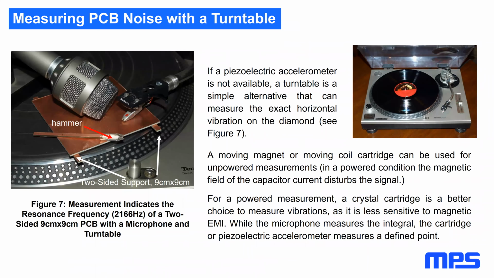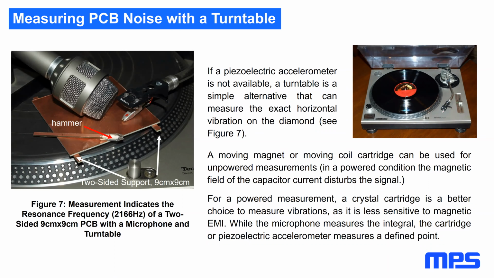Now we do another experiment just with a turntable. It's a simple instrument, everybody can make it. If a piezoelectric accelerometer, which is normally the better instrument for such a measurement, is not available, a turntable is a simple alternative that can measure the exact horizontal vibration on the diamond.